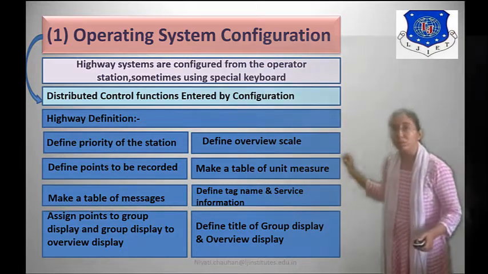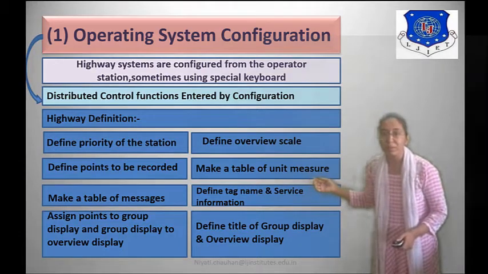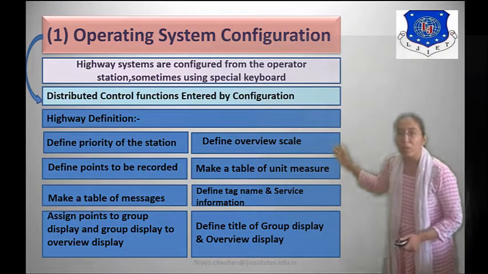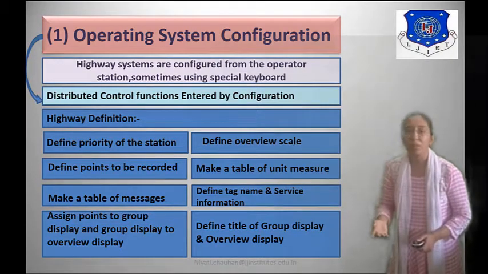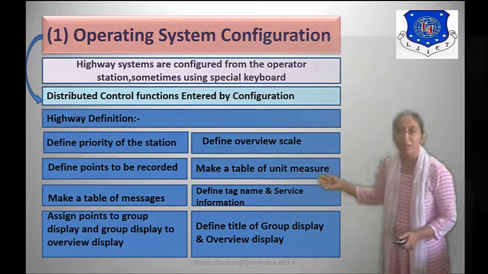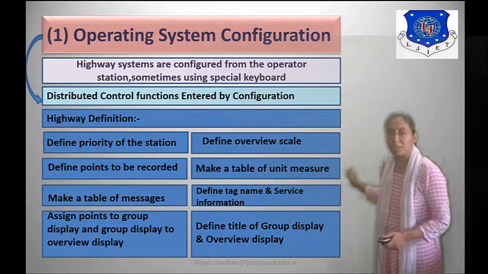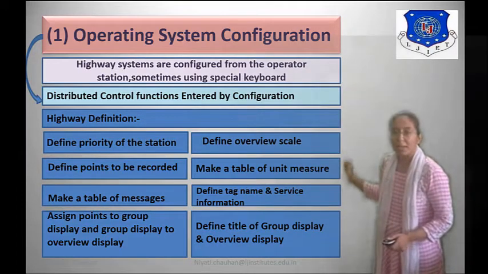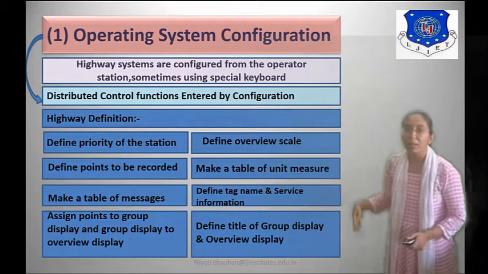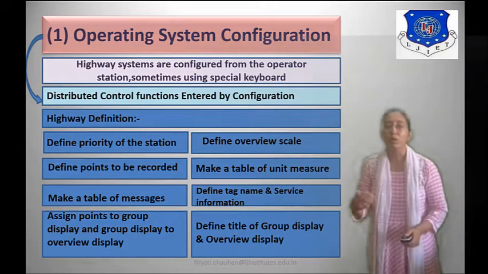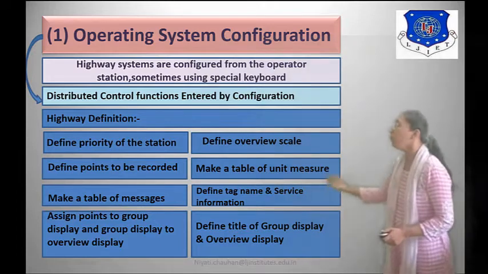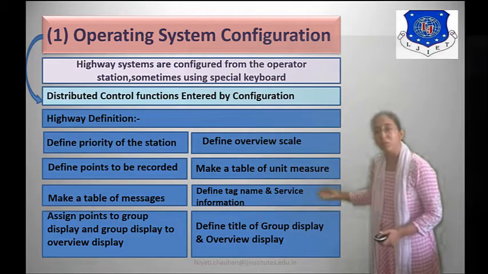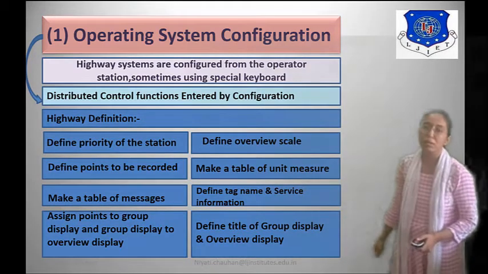First you have to know about highway definition, define highway priority of station, define overview scale, define points to be recorded, then make a table of unit measure, make a table of message, define tag name and service information, then assign points to group display and group display to overview display. Then define the title of group display and overview display.